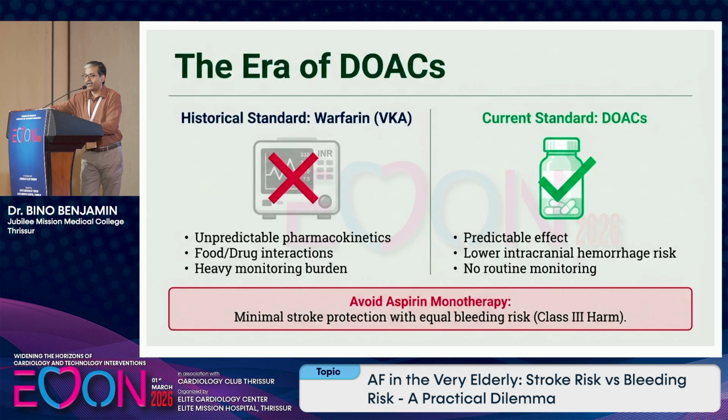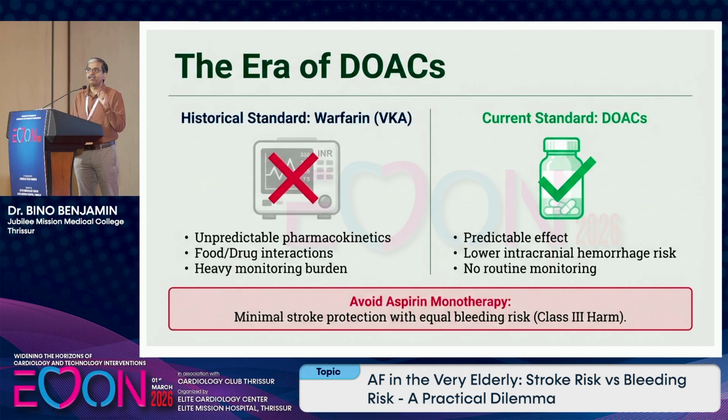So modify this. Then once you have decided about anticoagulants, the newer ones, DOACs, may be better because they have a predictable effect and, more important, lower intracranial bleeding. The risk of intracranial bleeding with warfarin is 1%, whereas here it's only 0.5%. That is 50% less chance of intracranial hemorrhage, and there is no need for routine monitoring. That's very important in an elderly patient.